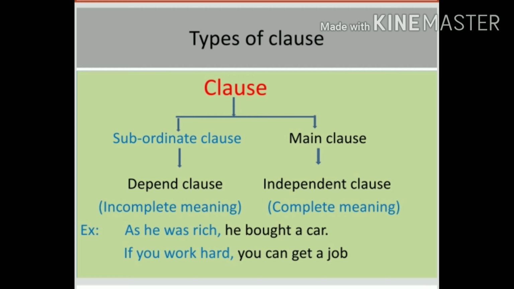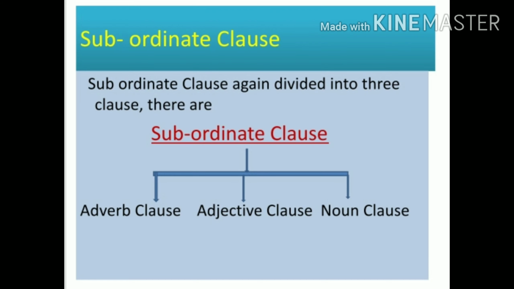If you work hard, you can get a job. It means if you don't work hard, you cannot get a job. Like this, there are two clauses in a sentence, the subordinate clause and the main clause. Again, the subordinate clause is divided into three clauses: one is the adverb clause, the adjective clause, and the noun clause.